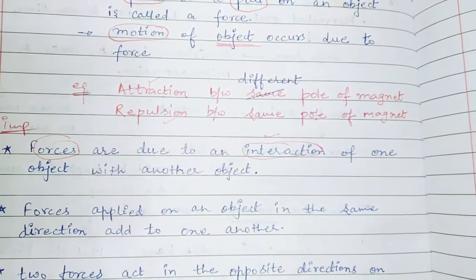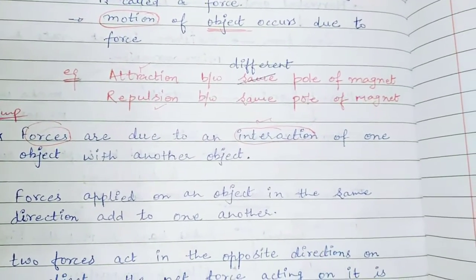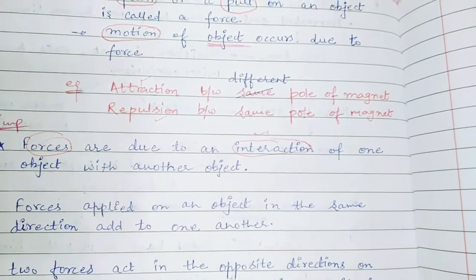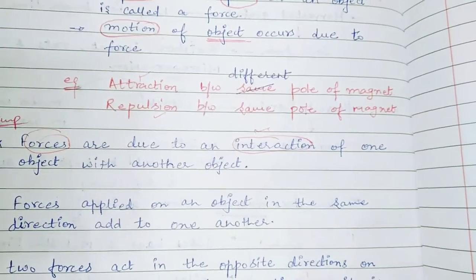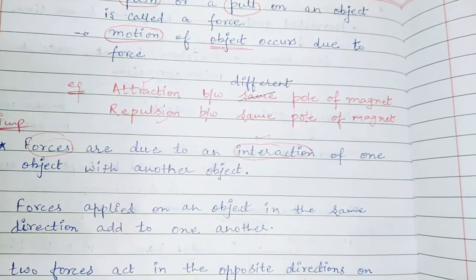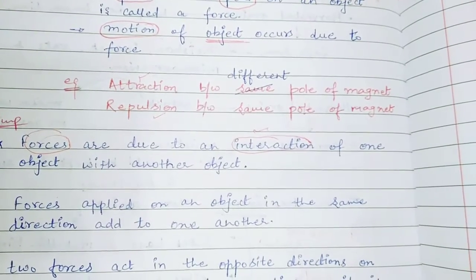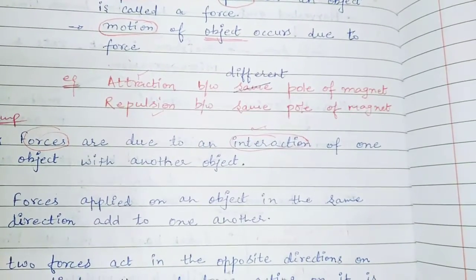For that I have given the example. In the last diagram we have seen different kinds of objects interacting with each other, and because of that force is generated.